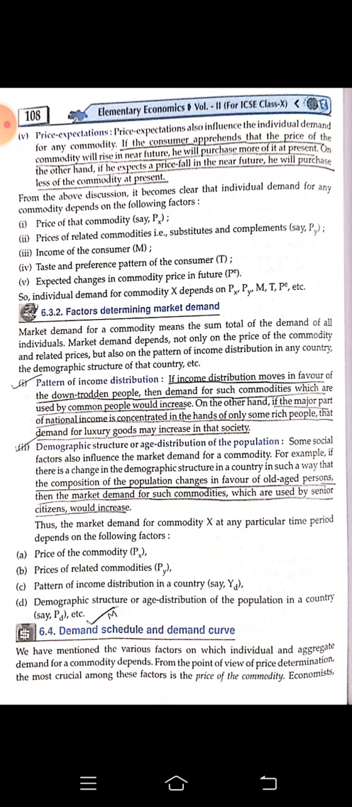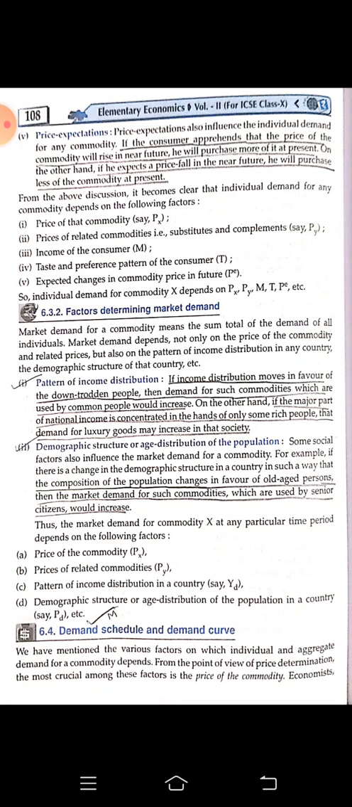Next, demographic structure or age distribution of the population. This means that according to the average age of the people, the demand for a commodity within that nation's market also changes. For example, if the population has shifted more to old age, then we will find the demand for wheelchairs, sticks, medicines, all these things increasing.